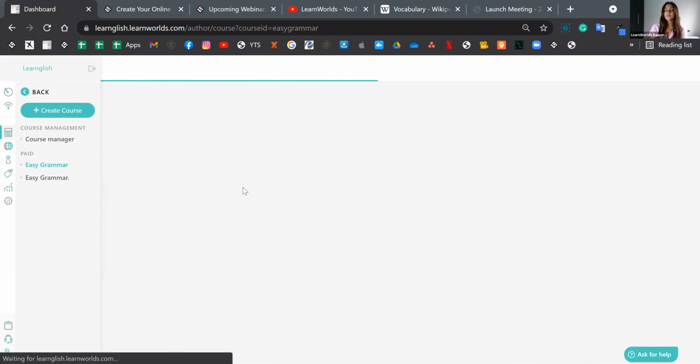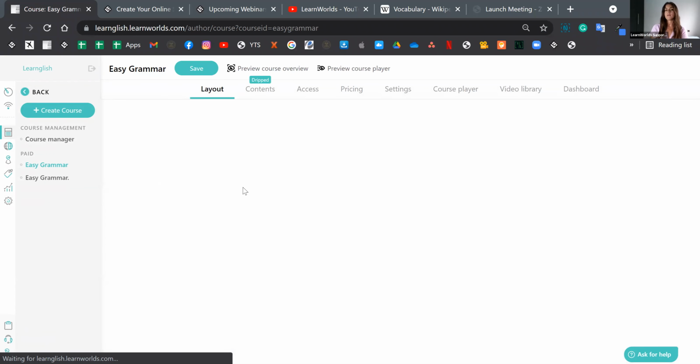And just like that, the first course is ready. Of course, it's just mainly the frame of the course. We haven't really added any data yet. But this is what we're seeing after the steps.